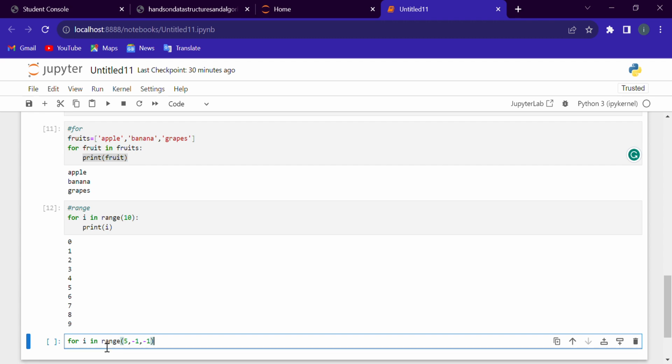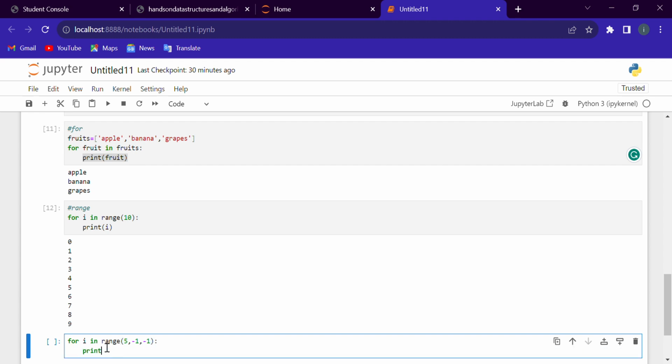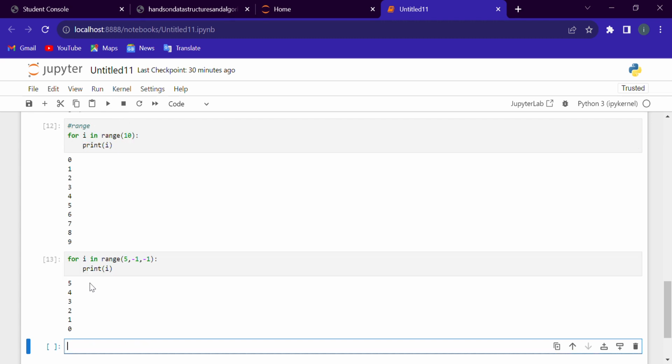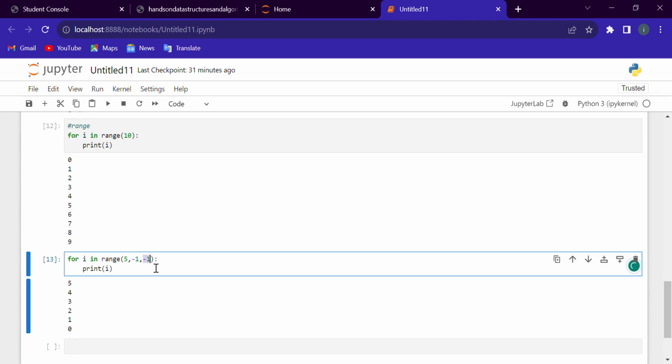Sometimes we can write it as for i in range 5 comma -1 comma -1, then print i. See, we gave a starting number 5, so it will start with 5, and the last -1 means that it will decrement 5 by 1, and the -1 before it means that the specified number is -1, so it will stop before -1, which is 0. And we give a decrementing value as well.